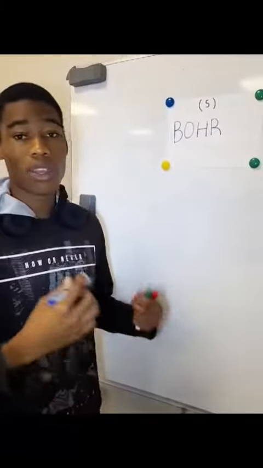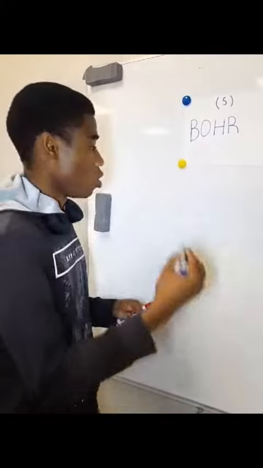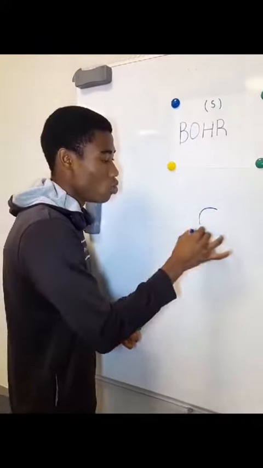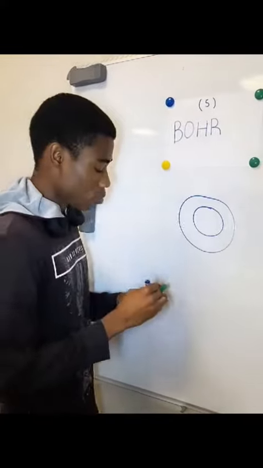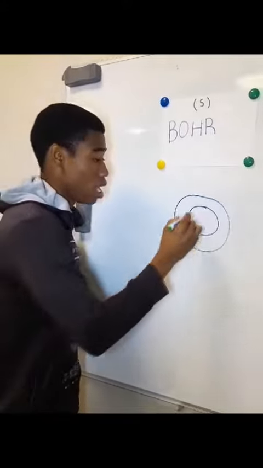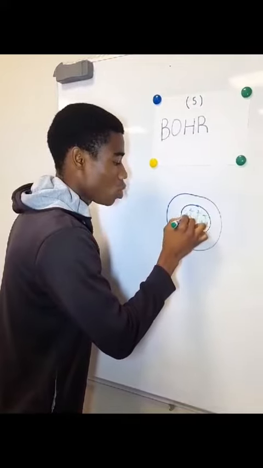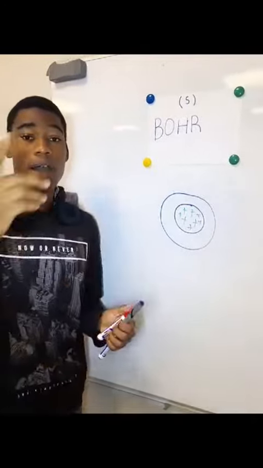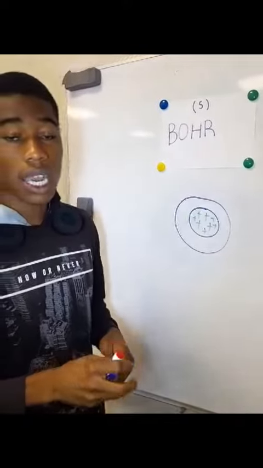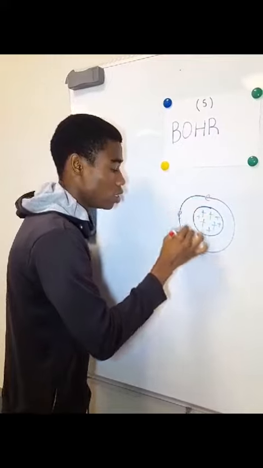That's Bohr. Bohr went on also to discover the particles within an atom. What he discovered is that we already know that in the center of an atom, we have protons, which are positively charged. But he discovered that there are actually other particles that are negatively charged, and these particles are moving on orbitals that are called energy shells. And these particles are called electrons.